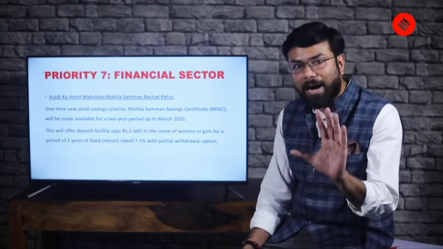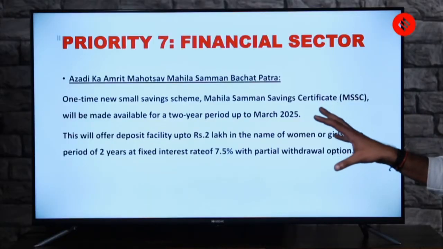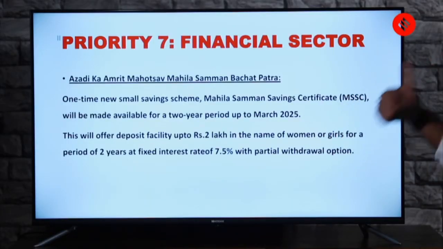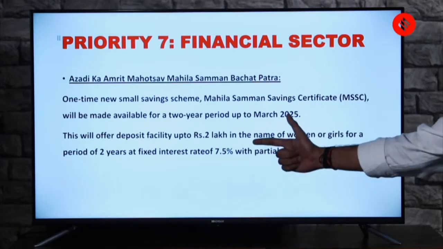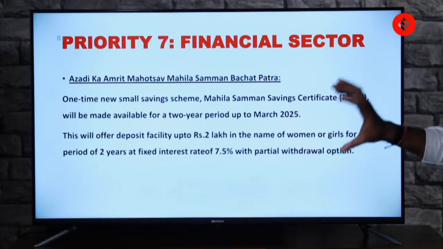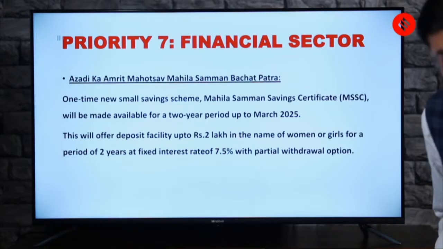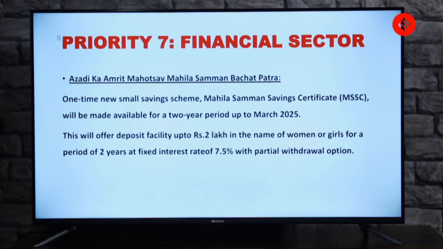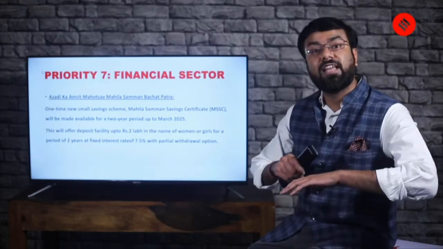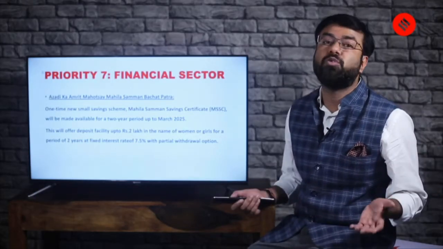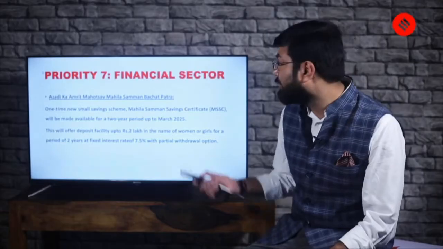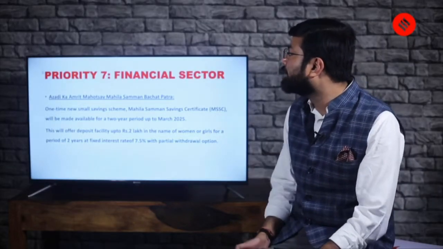You can withdraw. There's a partial option there. Now, why I'm stressing here is that you should know the beneficiary. Who is the beneficiary? You should know the rate. You should know the time. So these are the things which you should know about it. And believe me, questions around women are asked in your prelims and in your mains, especially when there is so much women-related issues which you will find in your current affairs. This is an attempt by the government.